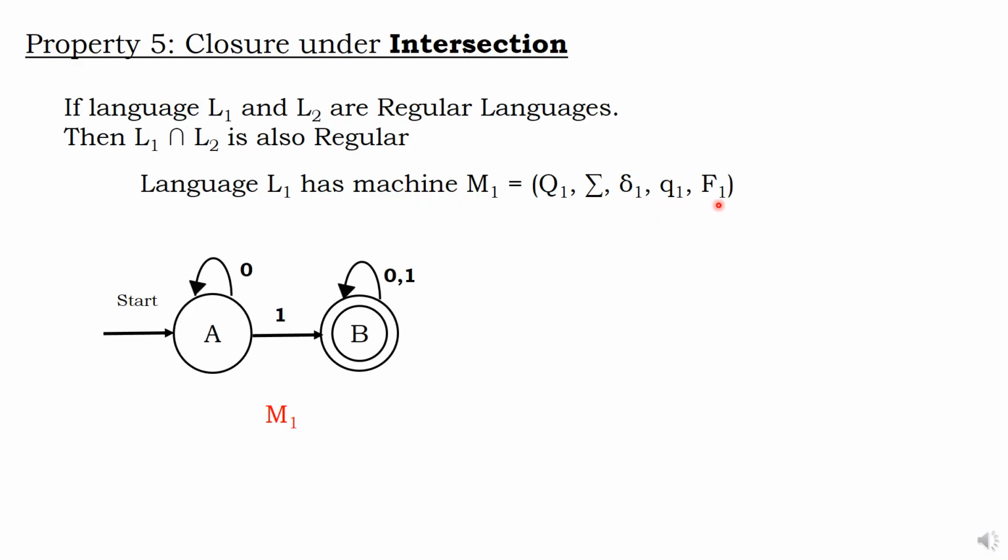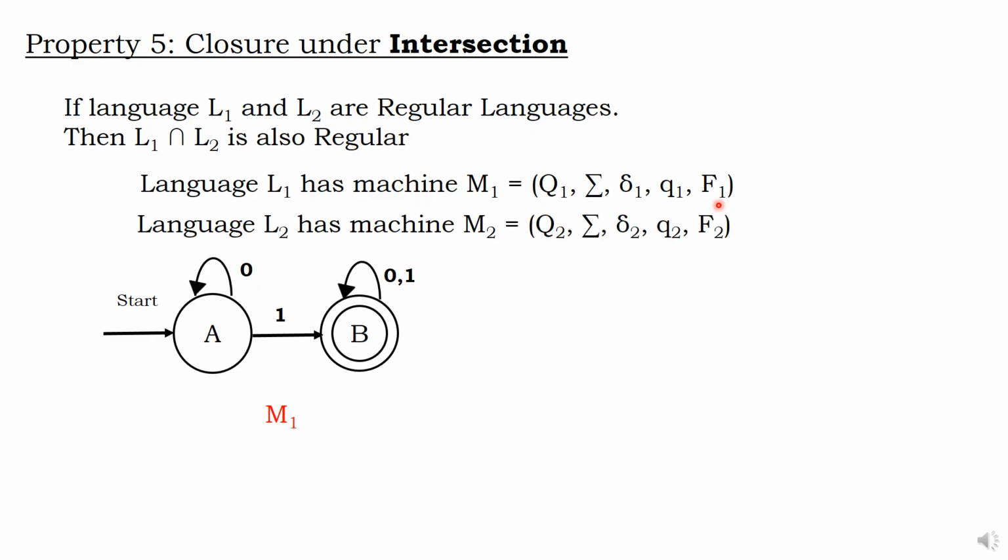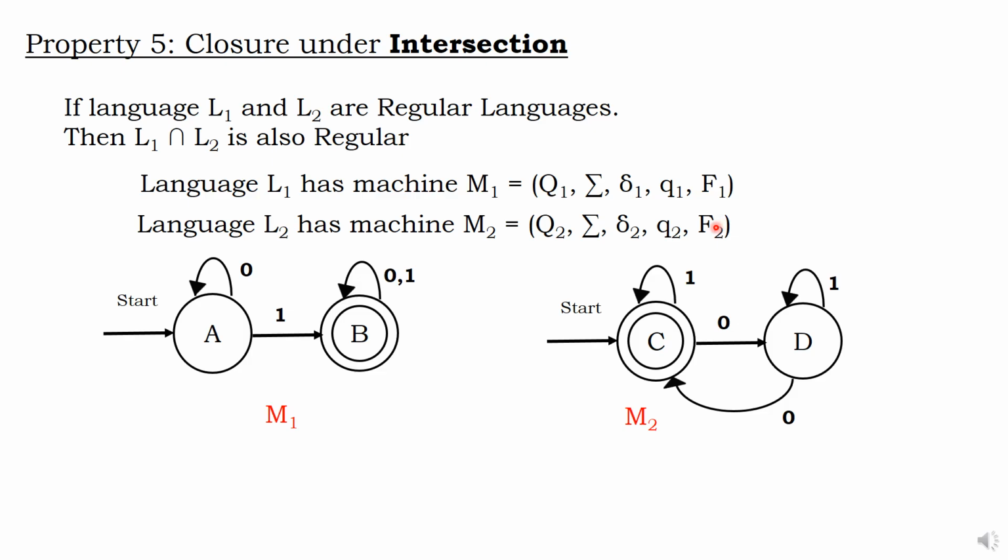Similarly, I have L2 with machine equation Q2, sigma, delta, QF. That is the number of states, alphabets, transition function, and initial state. Here it is A, here it is C, and the final state is B here and D here. Sorry, the final state is C here.